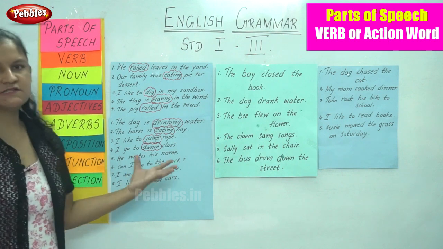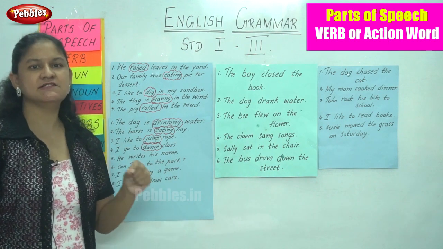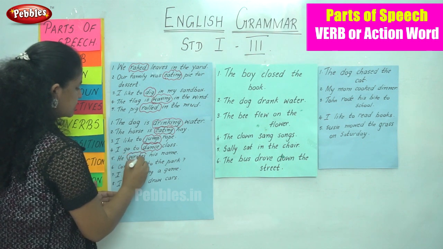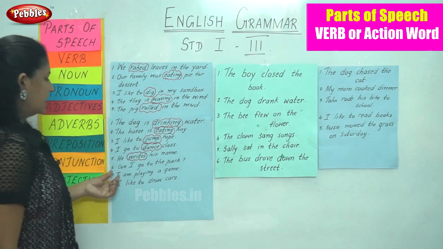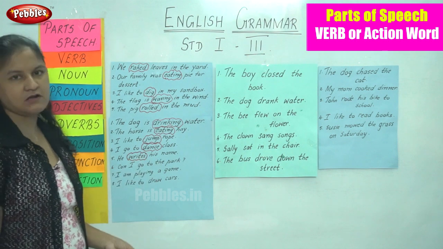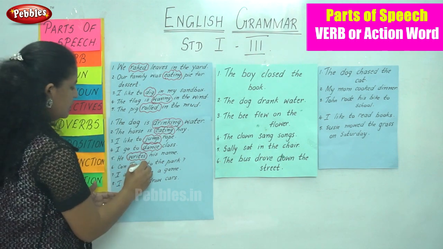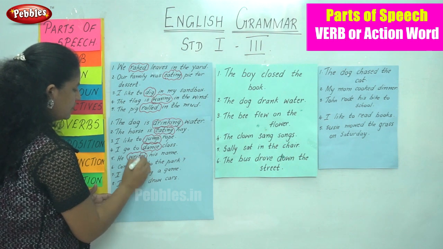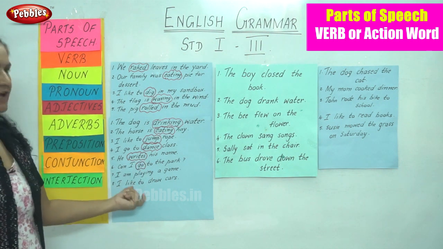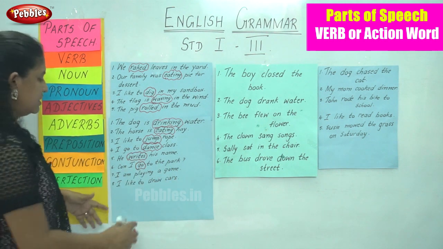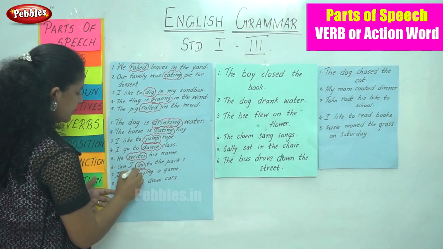He writes his name. So what action is he doing? He is writing. So writes becomes the verb or the action word. Can I go to the park? So what action I am doing? I am going. So go becomes the verb or the action word. I am playing a game. So playing is the verb or the action being done by me. So I am playing.